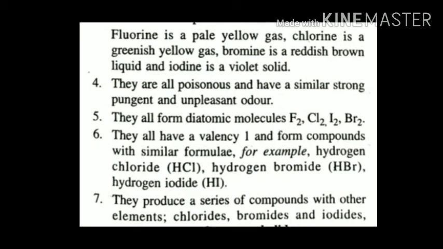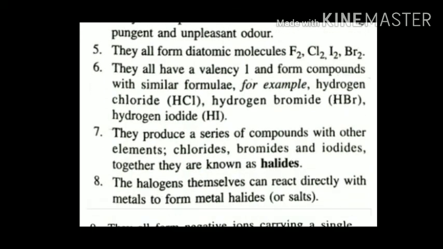They all have a valency of 1 and form compounds with similar formulae. For example, hydrogen chloride, hydrogen bromide and hydrogen iodide. So we already studied this, that they have valency 1 and hence they form similar compounds. They produce a series of compounds with other elements. Chlorides, bromides and iodides together are known as halides.